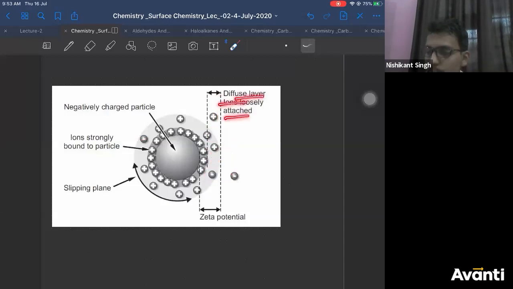of ions, loosely attached. So the potential difference between the loosely attached layer and the fixed layer is known as zeta potential. It is different for different types of colloidal particles. It will never be the same for all colloidal particles, depending upon what charge is absorbed, how much charge is absorbed, and so on. Okay? Is the definition of zeta potential clear to everyone?